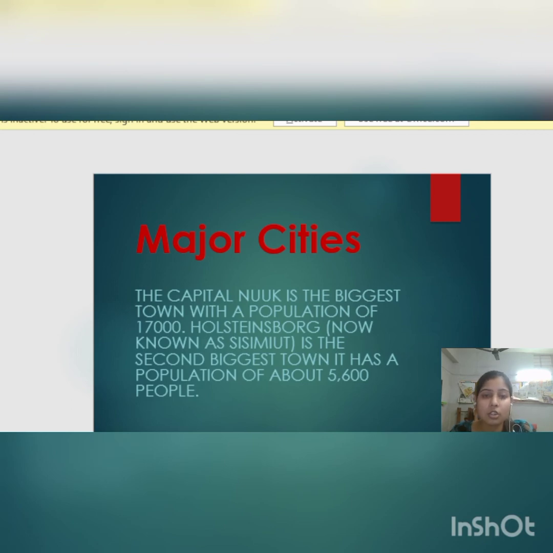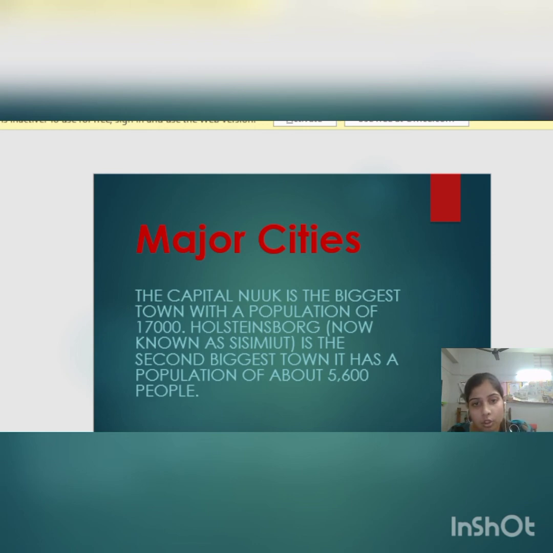Then the last topic is the major cities in Greenland. As we have already read at the beginning of the chapter, the capital Nuuk is the biggest town with a population of 17,000. The capital of Greenland is Nuuk, and it has a population of 17,000 people.